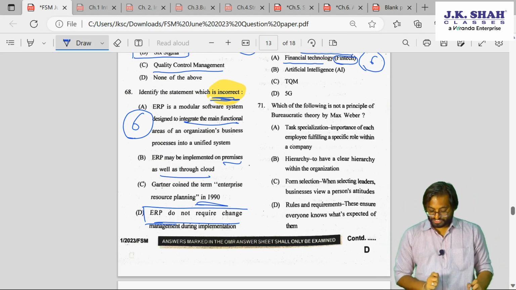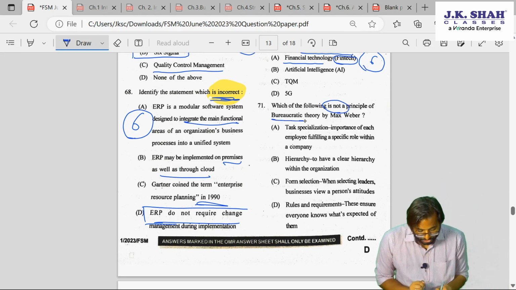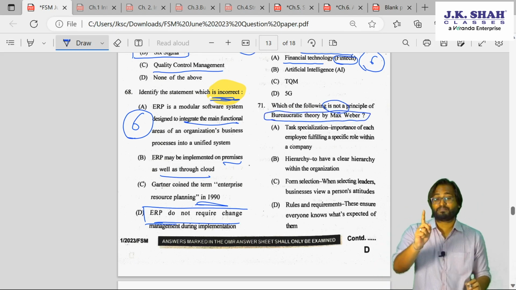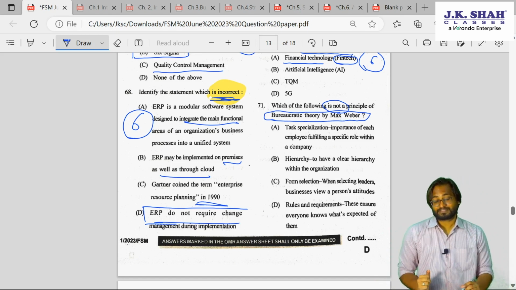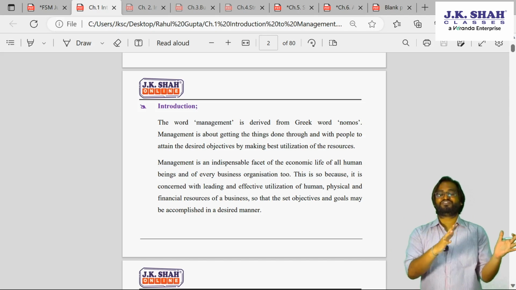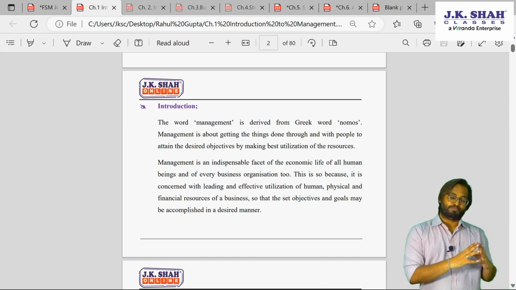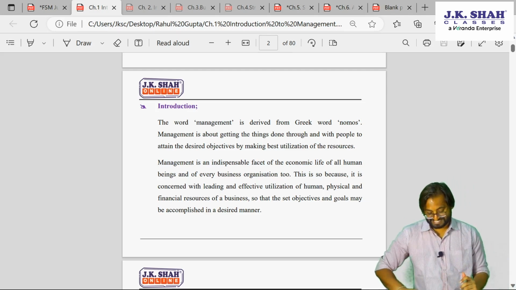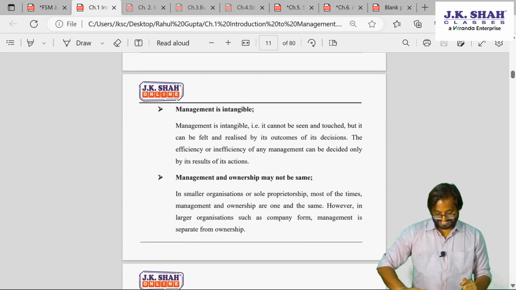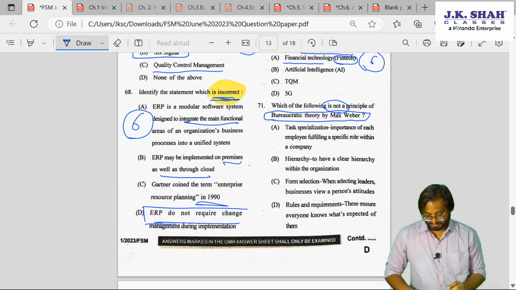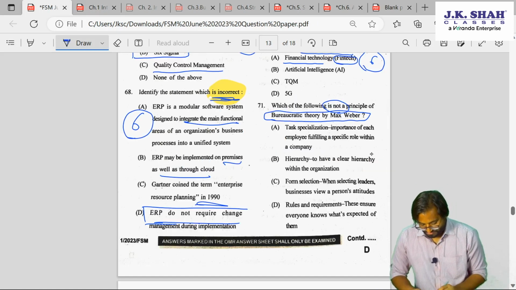71st question. Which of the following is again not a principle of Max Weber bureaucratic theory? Do you remember guys, this is chapter number 1 from our SM. Yes, therein we had different authors talking about different principles. We had different books written. Yes, different theories. So let's discuss this. What was the question? Max Weber bureaucratic theory. Okay, this is chapter 1. This was asked from chapter 1.